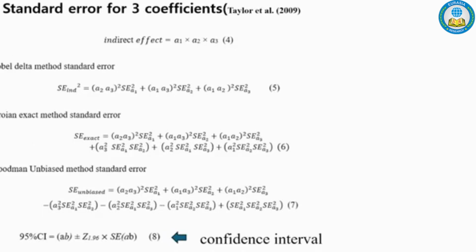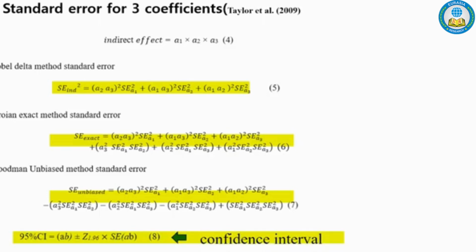This is the method for calculating the standard error when there are three coefficients. This method was proposed by Taylor et al. Equation 5 is the Sobel delta method standard error, which can be somewhat inferred. Equation 6 is the Aroian exact method standard error, which is also complex. Equation 7 is the method for the Goodman unbiased method standard error. The important point is this: by using these methods to obtain the standard error, we can verify the statistical significance of the mediation effect and obtain confidence intervals. This is a very important fact. However, this is not the issue.